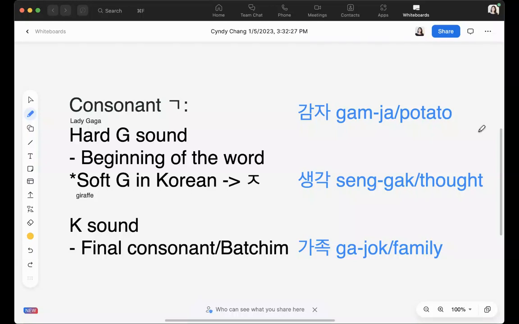Hello, class. Today I'll explain the difference between two pronunciations for the consonant g: when to use the G sound and when to use the K sound.